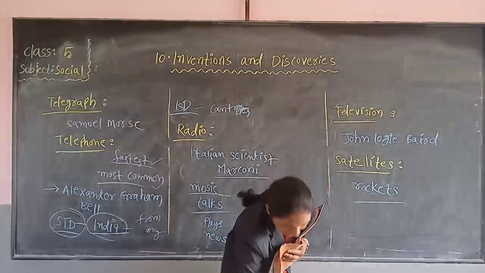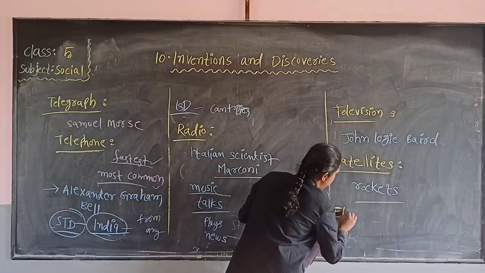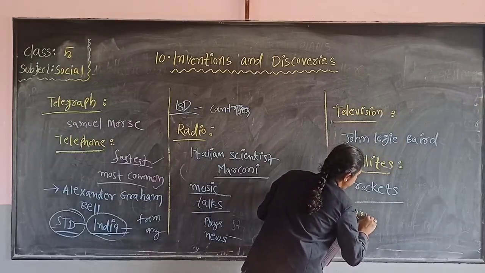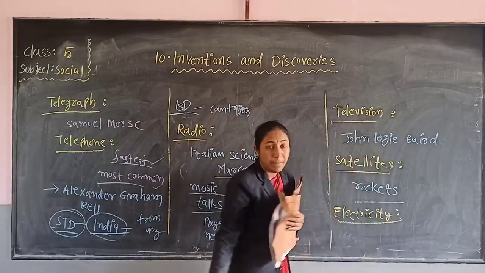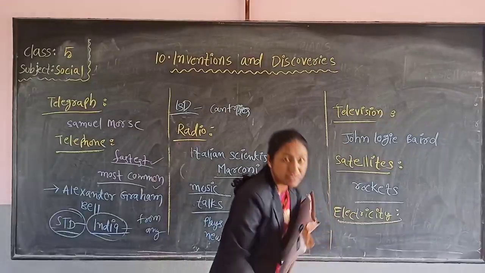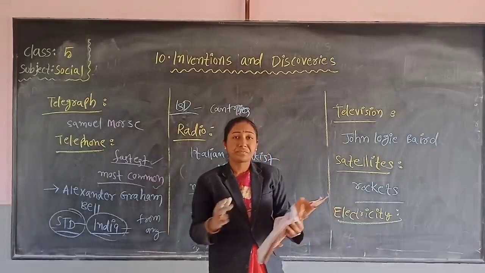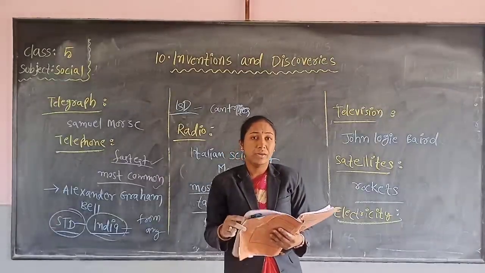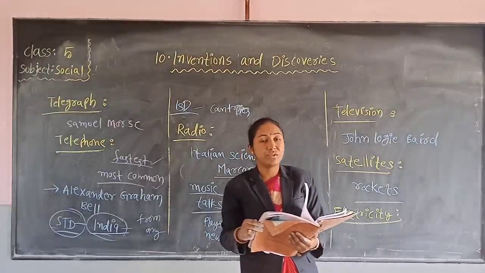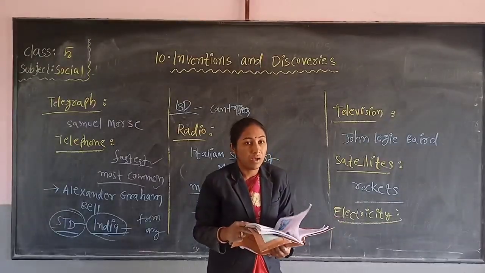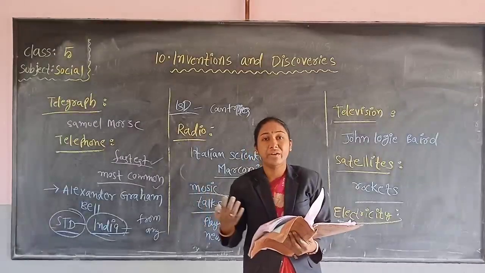Next, electricity. Electricity means what, children? Power or current. Tell me, children, where and how do we use electricity? We use it in different ways.